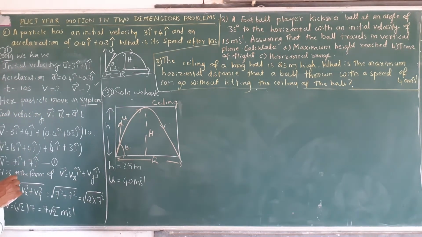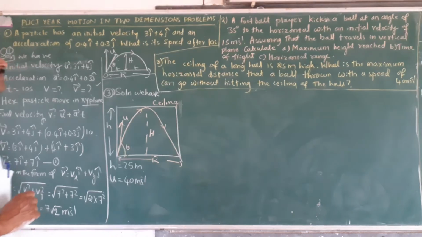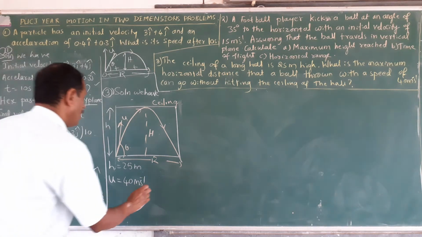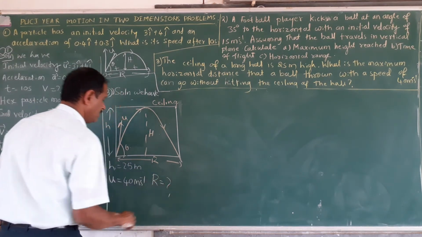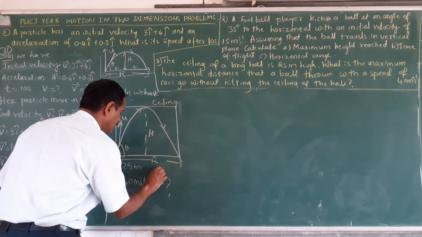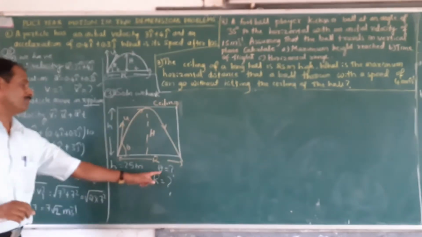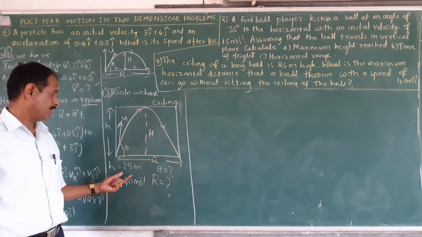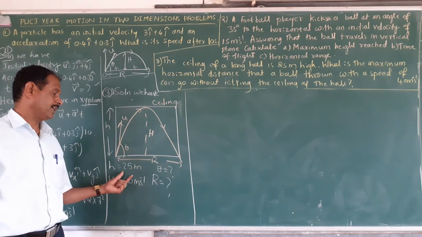What do we have to calculate here? That ball with the speed of 40 meter per second, ceiling long ball, what is the maximum horizontal distance? R you have to calculate. Before you calculate R, first you have to calculate theta. This is important. Why? Because height is given. With the help of this height,